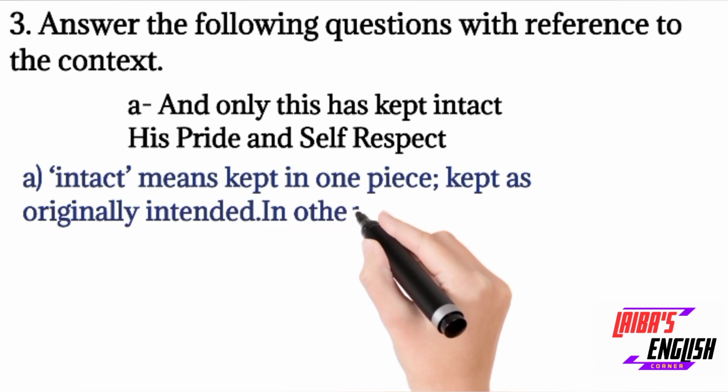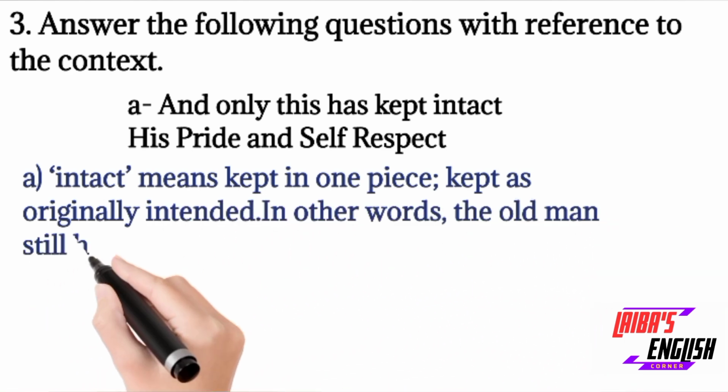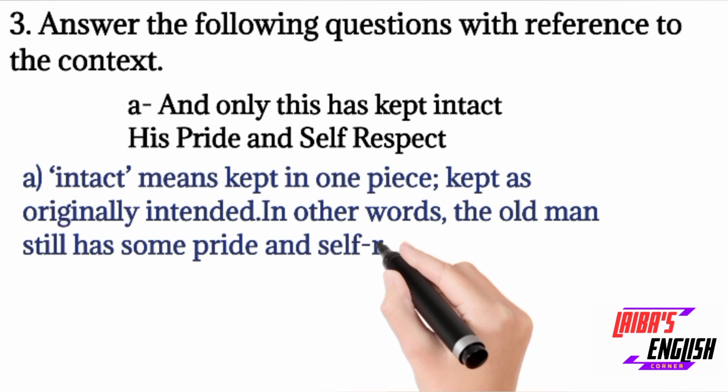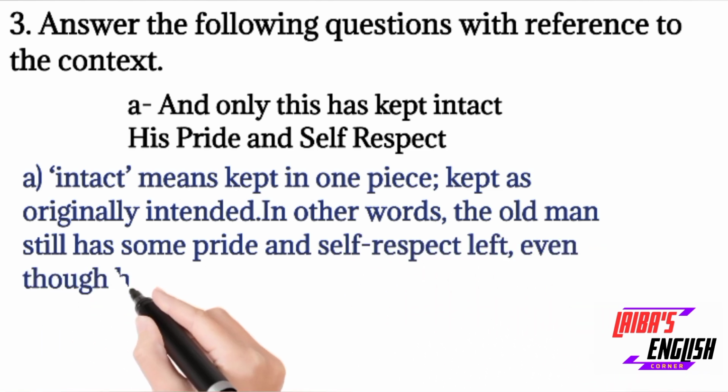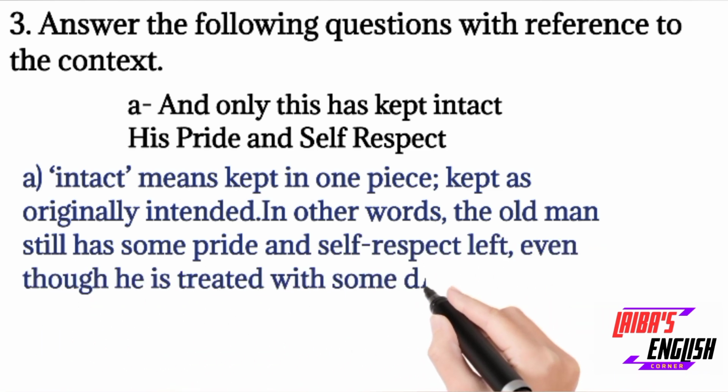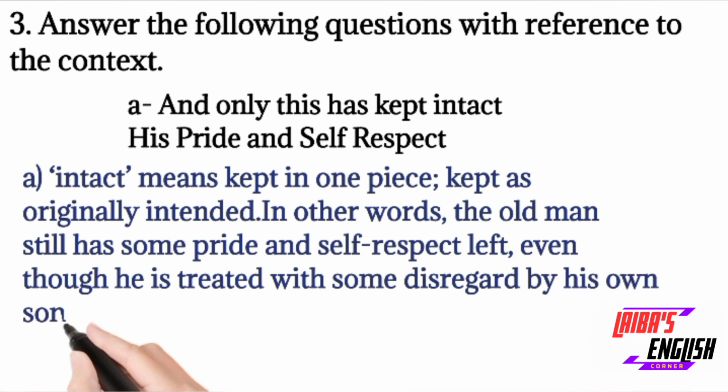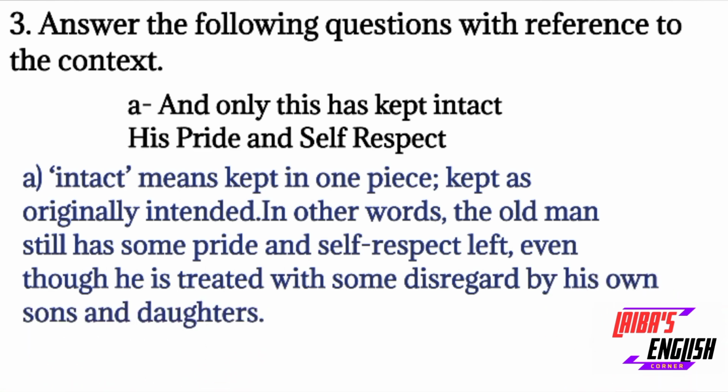Part A answer: intact means kept in one place, kept as originally intended. In other words, the old man still has some pride and self respect left, even though he is treated with some disregard by his own sons and daughters. So, this was the answer of part A. The questions are there in front of you in the book. Go and see the question, and the first answer is of intact, which is here.